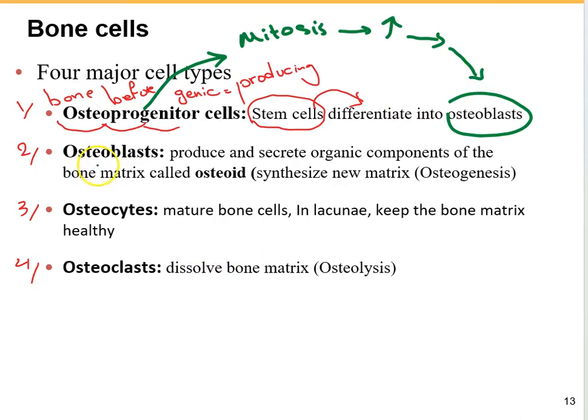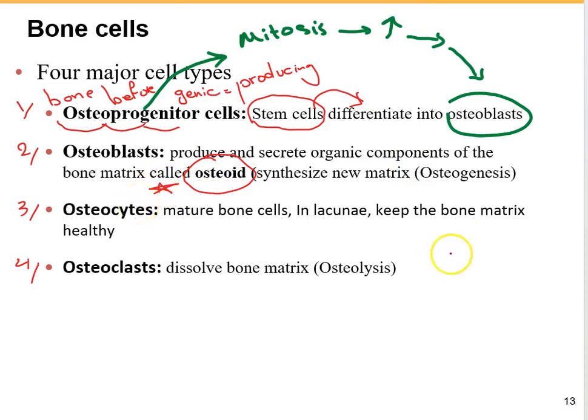What are the osteoblasts? The osteoblasts are like fibroblasts, which were the primary cells of the proper connective tissue responsible for producing the extracellular matrix for them, or chondroblasts, the primary cells of the cartilage, which were responsible for producing the extracellular matrix for cartilage. Osteoblasts are also responsible for producing the extracellular matrix of the bone. So they are producing and secreting the organic components of the bone matrix, which is called the osteoid.